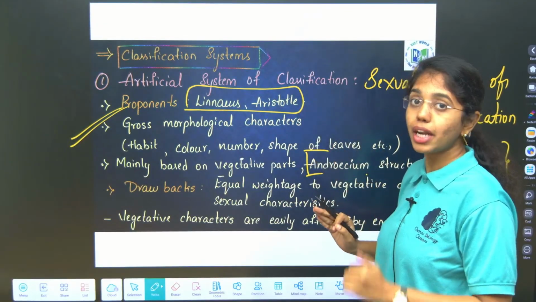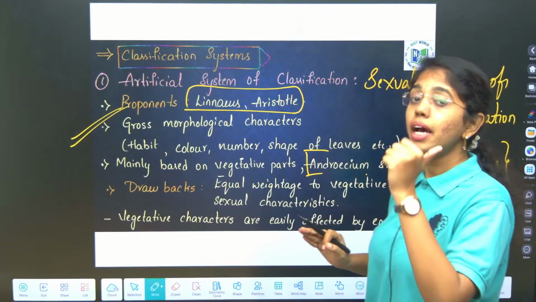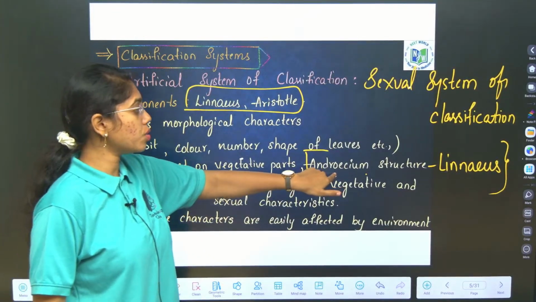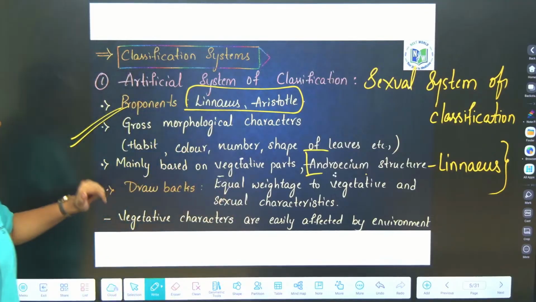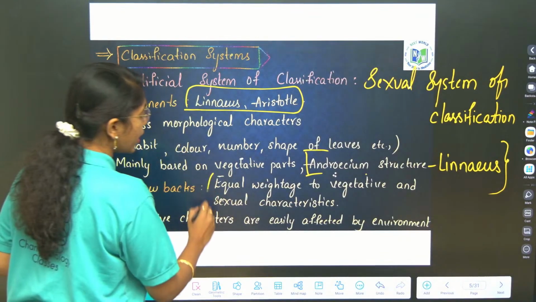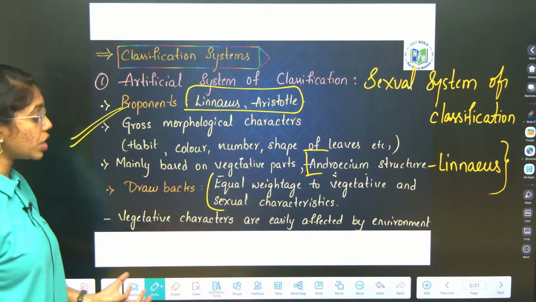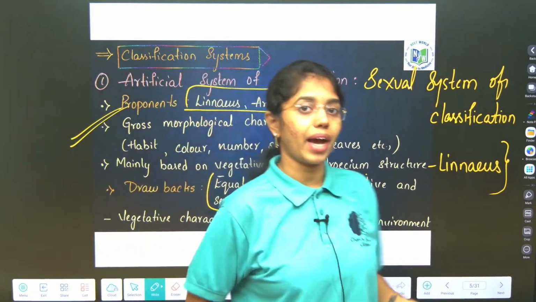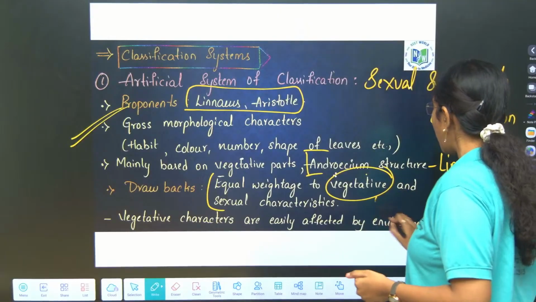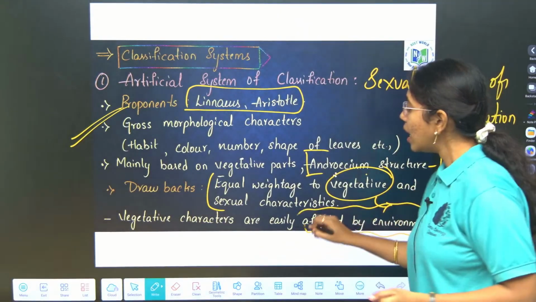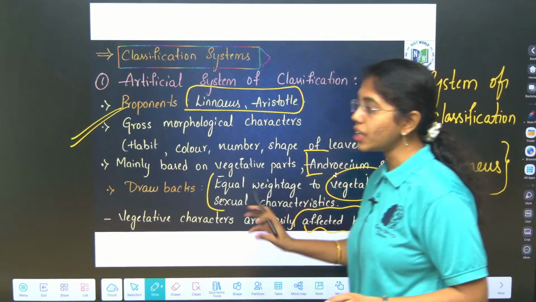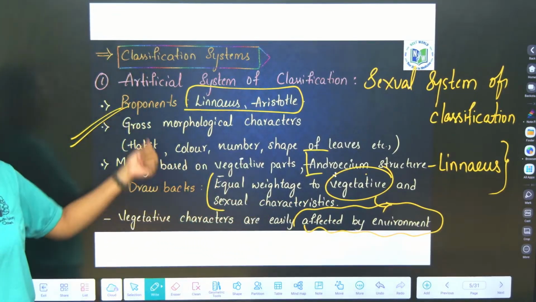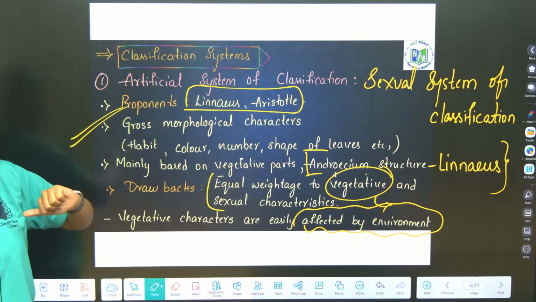In the artificial system, they considered gross morphological features and reproductive structures like the androecium structure by Linnaeus. The major drawback is that equal weightage is given to both vegetative and sexual characters. Vegetative characters are frequently affected by the environment. Since equal weightage is given to both vegetative and reproductive characters, this stands as the major drawback of the artificial system of classification.